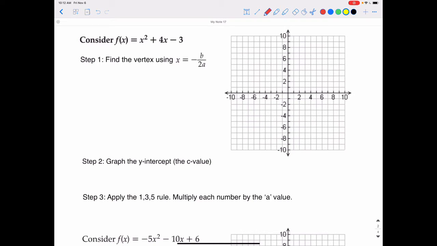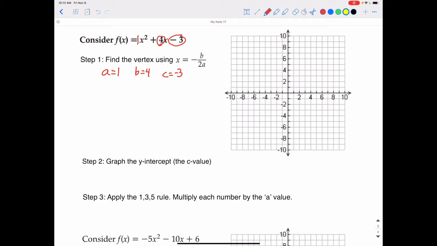The first thing we're going to do is find the vertex of the graph because it is actually the most important part of the graph. It tells you the turning point, and as we move forward, finding the vertex is going to be able to solve a lot of real-world problems. Since we're going to use the formula x equals negative b over 2a, let's start by identifying what a, b, and c are. So a is the number in front of the x squared, and since there is no number in front of the x squared, we assume there's a 1 there. So the a value is 1, the b value is 4, and the c value is negative 3.